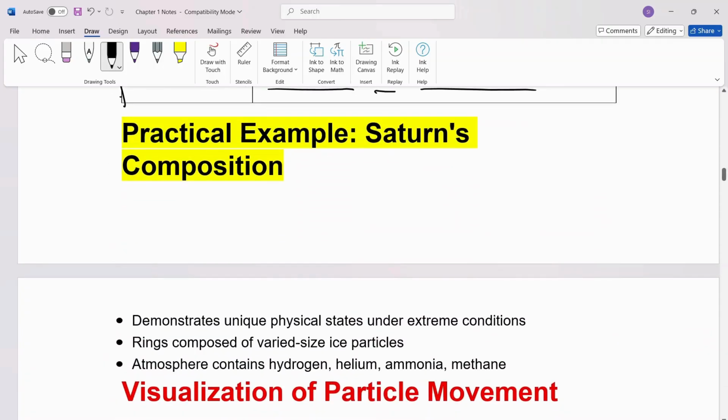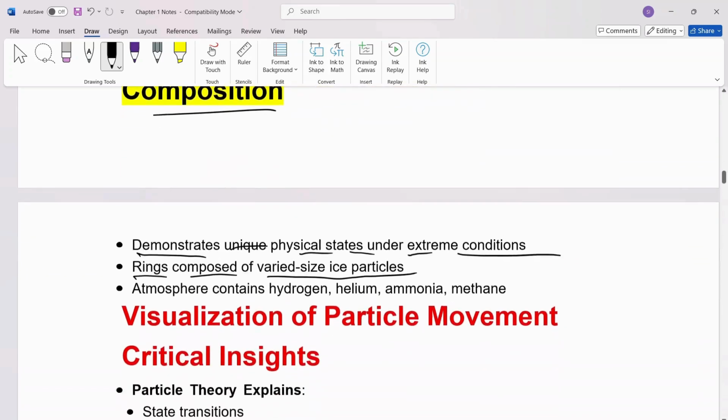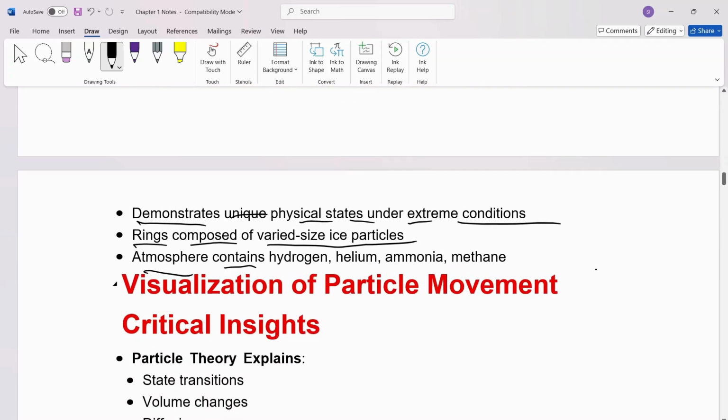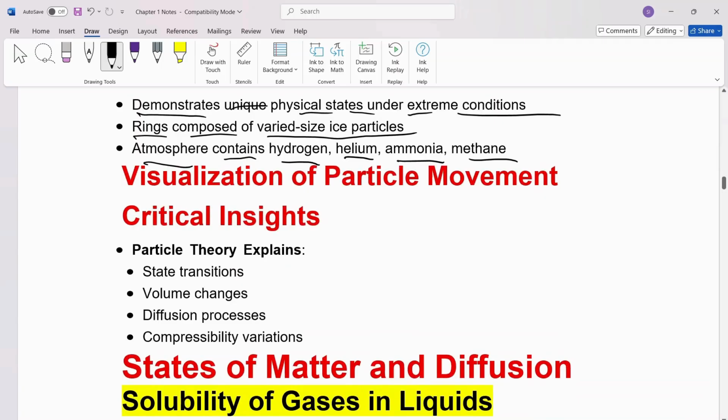Now let's talk about a practical example of Saturn's composition. It demonstrates unique physical states under extreme conditions. Rings composed of varied size ice particles. Atmosphere contains hydrogen, helium, ammonia and methane. Now, visualization of particle movement. Some critical insights are that the particle theory explains state transition, volume changes, diffusion processes and compressibility variations.